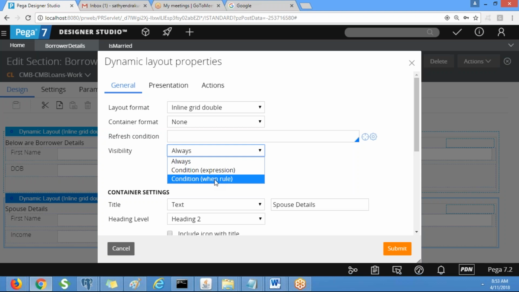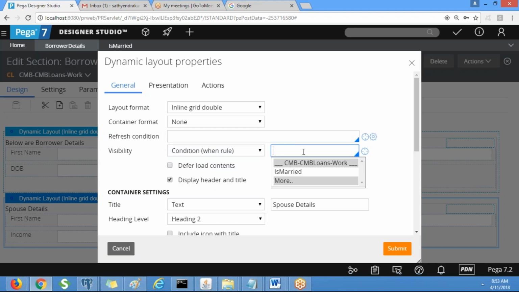So we have a when rule, right? Select condition when rule and select the when rule from the drop down. Whatever when rules we have under this class will be displayed in the drop down. So submit.